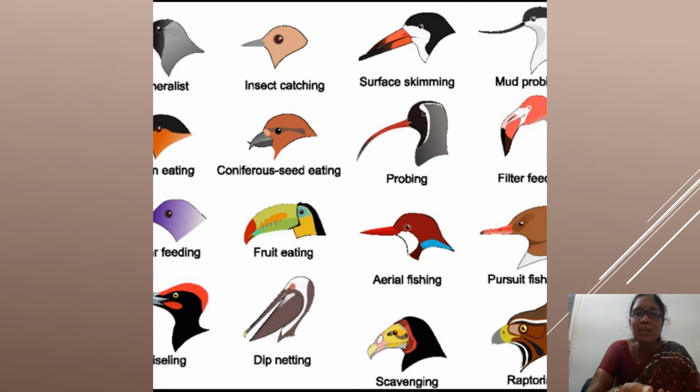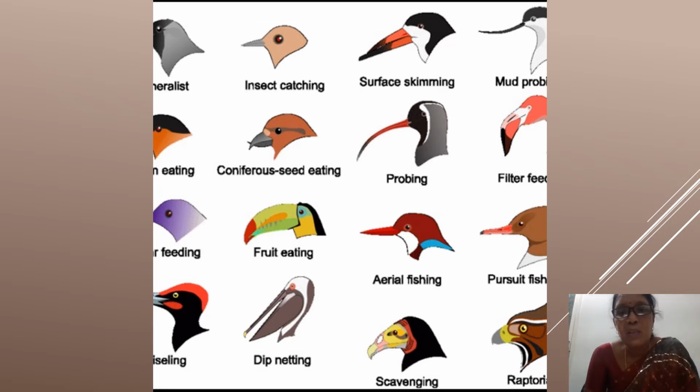When it takes in water with its food, what does it do? It closes its beak. Then water comes out. Like a filter it acts. It works like a filter. Water comes out. Insect stays in. Inside the beak the insect stays. Water comes out. So in duck, this beak acts as a filter. So it's a filter eating, we call it.